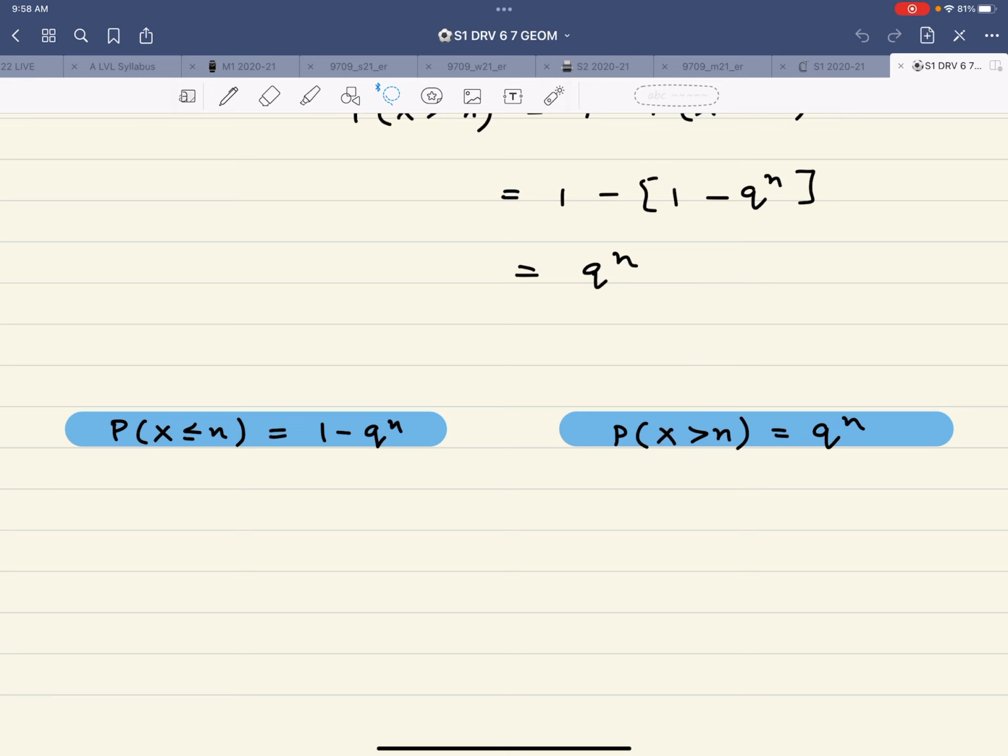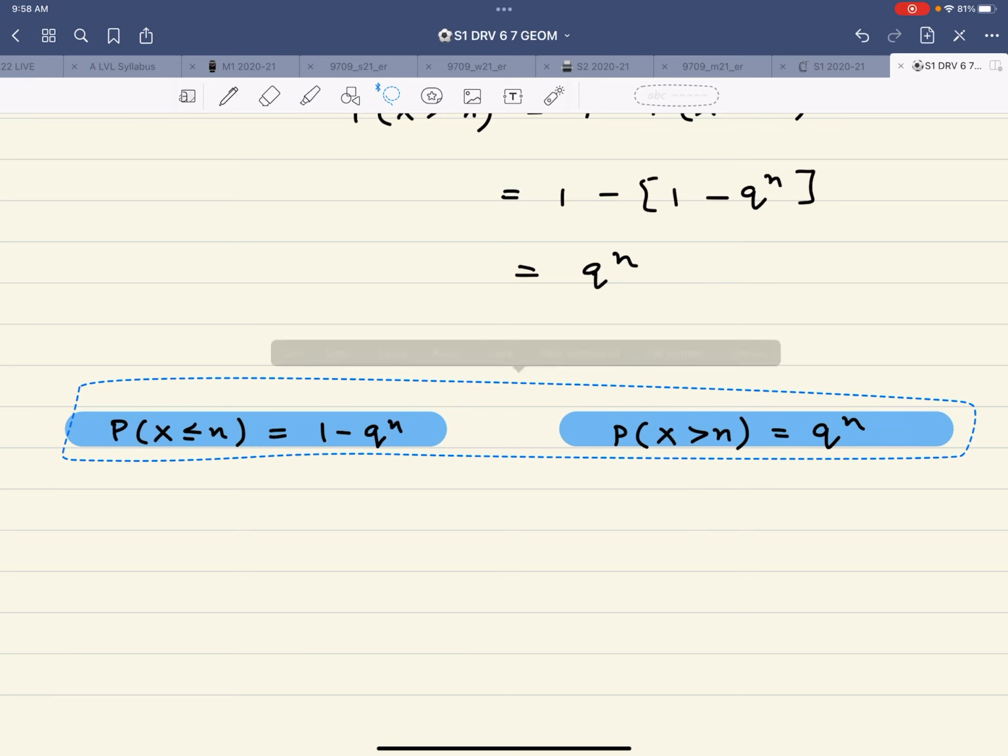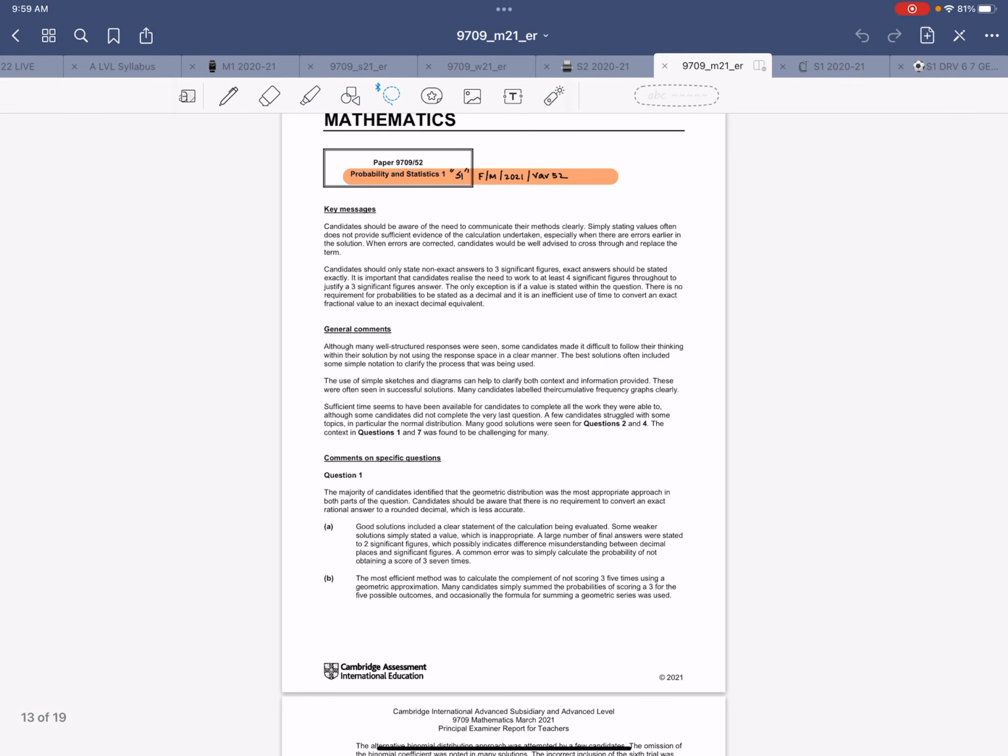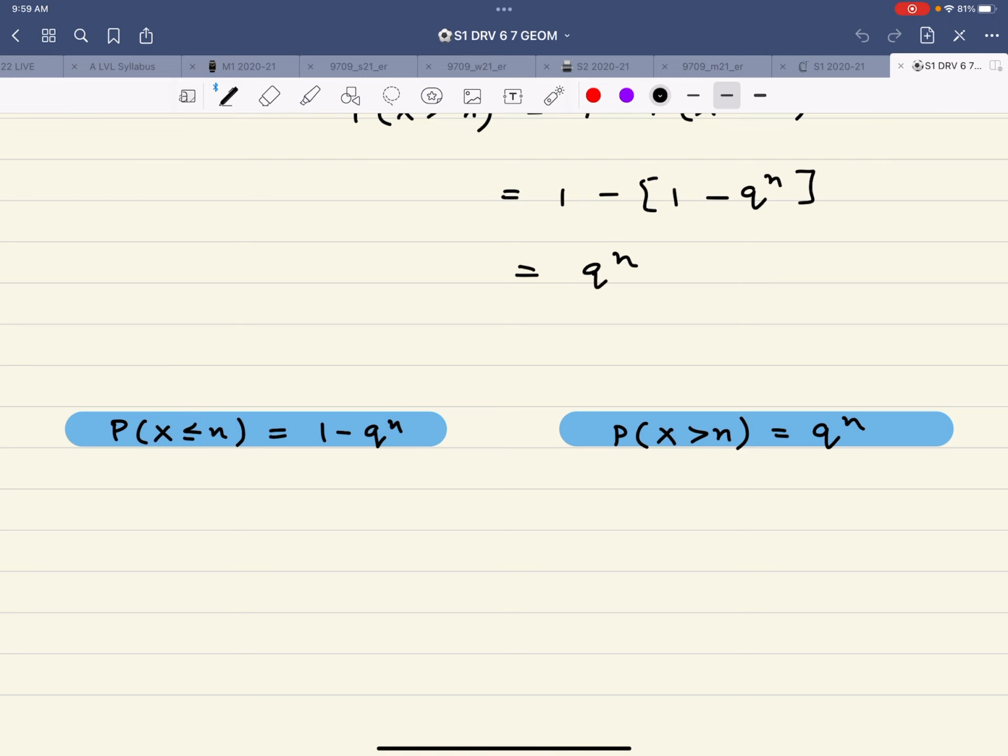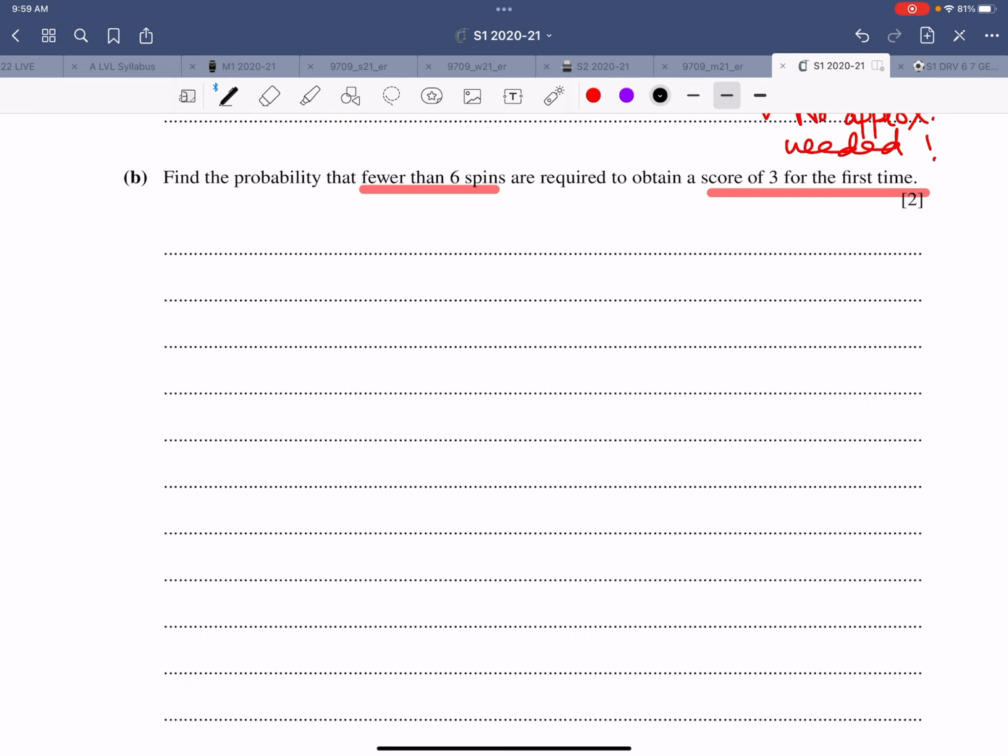So if I copy these two and paste it on that page, this is the examiner report, this is the paper. I don't know, for some reason it doesn't work. So therefore, probability x is less than or equal to n is 1 minus q raised to power of n, and probability x greater than n is q raised to power of n.